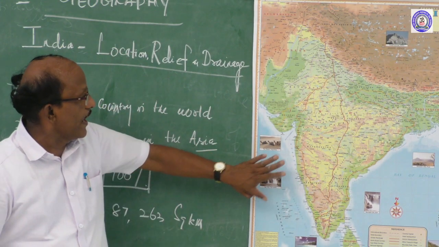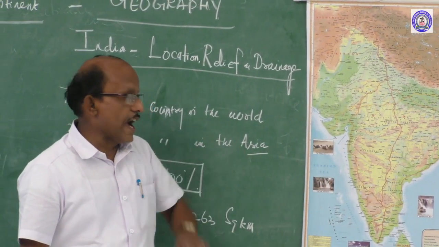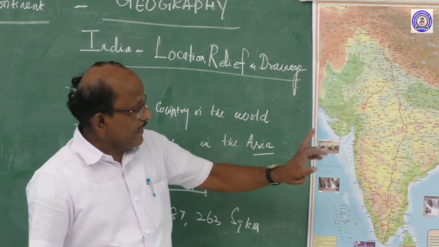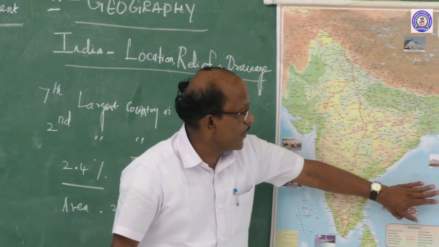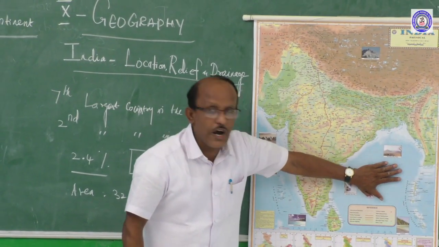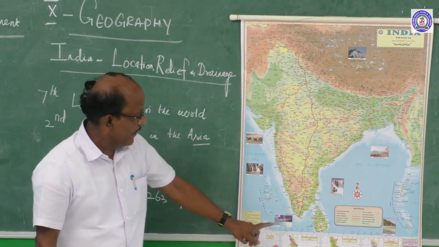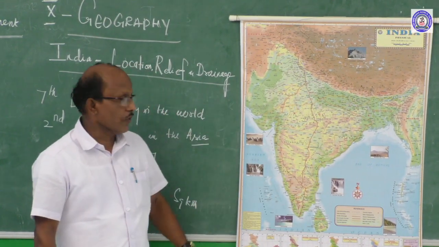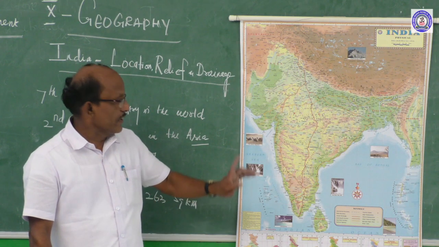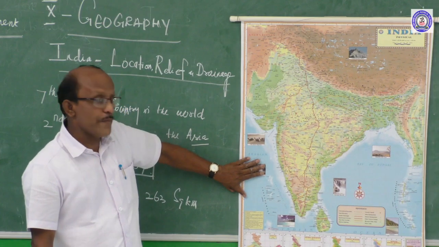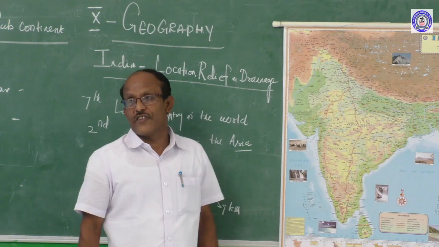The western part of India is connected by the Arabian Sea. The eastern side of India is connected by the Bay of Bengal, and the southern side is covered by the Indian Ocean. So, three sides water: western side Arabian Sea, east side Bay of Bengal, southern side Indian Ocean.